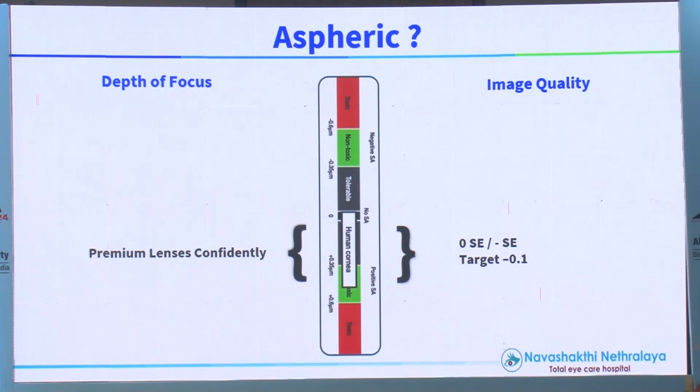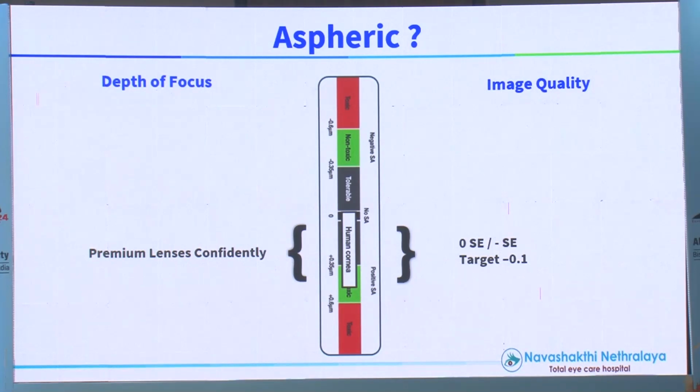The target finally should be 0.25 to 0.3. So our patient has 0.52. When you put in 0.17, there's a lens available with that also. I'll be coming to that later. I'm not going to name any lenses, I'm only going to give you values. Please find out from your distributor. Indian lenses are available at 0.19. So you can use any of these two lenses and bring that value within 0.25 to 0.35.